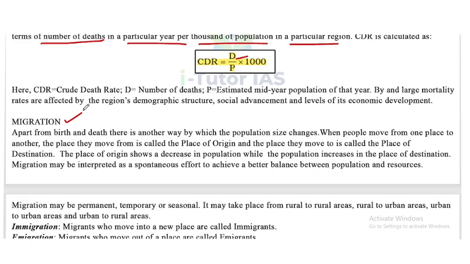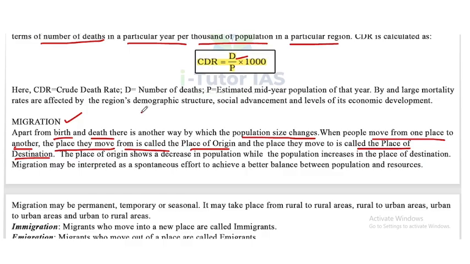Migration. What is called migration? Apart from birth and death, there is another way by which population size changes. When people move from one place to another, the place they move from is called the place of origin and the place they move to is called the place of destination.